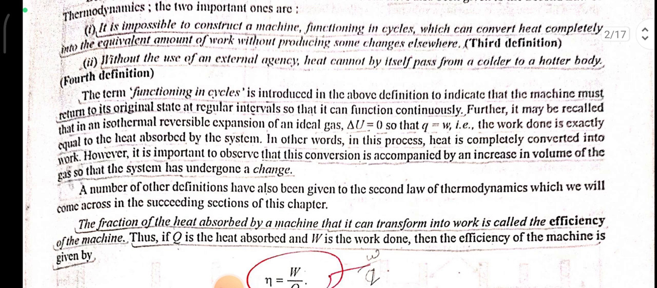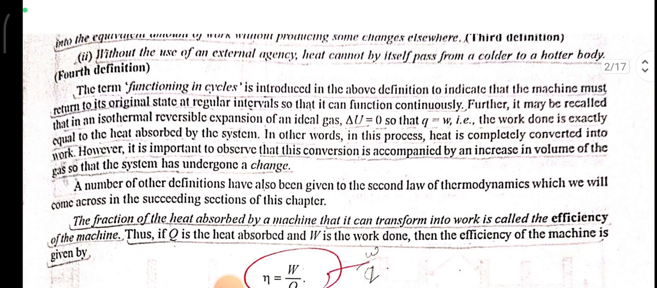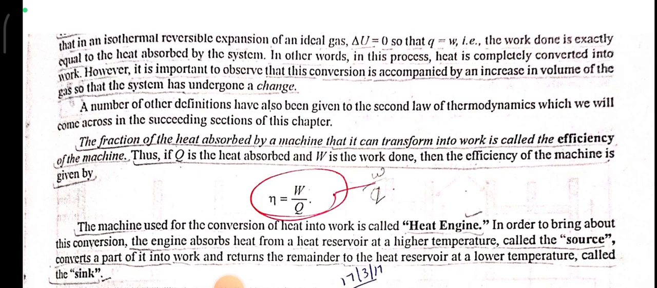Further, it may be recalled that in an isothermal reversible expansion of an ideal gas, del U is 0 so that Q is equal to W. That is, the work done is exactly equal to the heat absorbed by the system. In other words, in this process the heat is completely converted into work. However, it is important to observe that this conversion is accompanied by an increase in volume of the gas, so that the system has undergone a change. A number of other definitions have also been given to the second law of thermodynamics, which we will come across in the succeeding sections of this chapter.